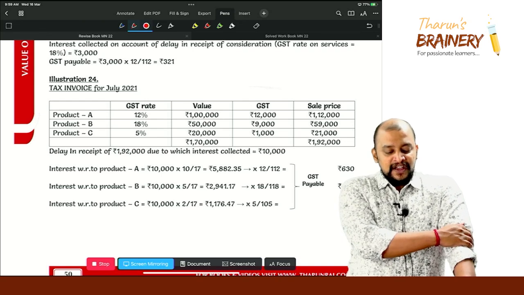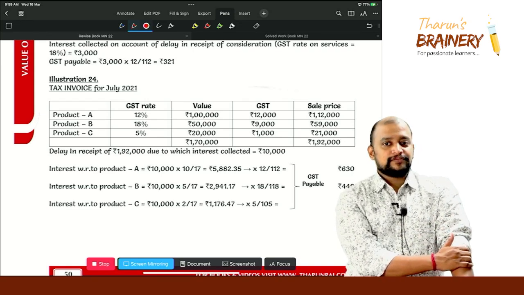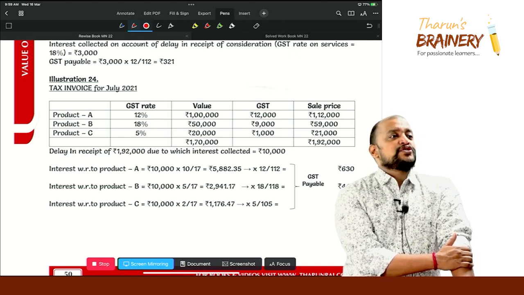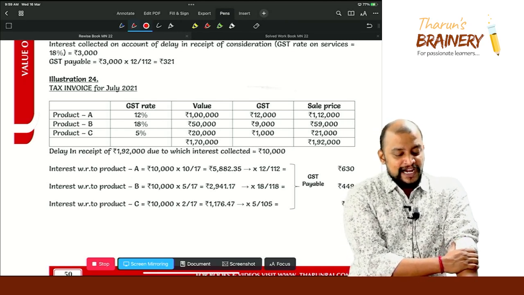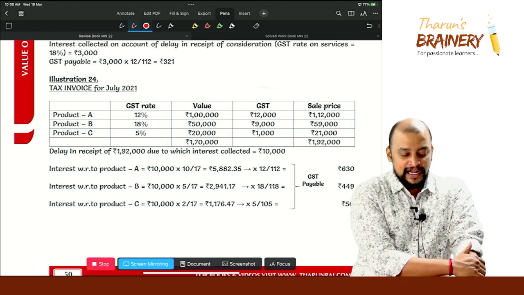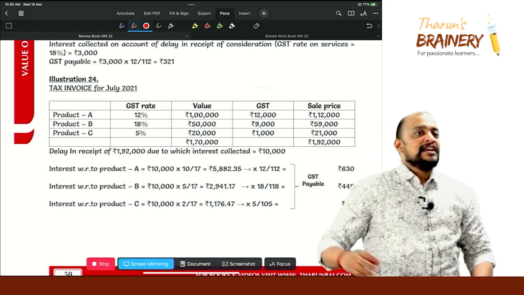So now, what is the rate that you will take for the 10,000? On a proportionate basis, you apportion that 10,000 between product A, product B and product C. On what basis? Say you take value basis. So 10 by 17, 5 by 17 and 2 by 17 of that 10,000 rupees.